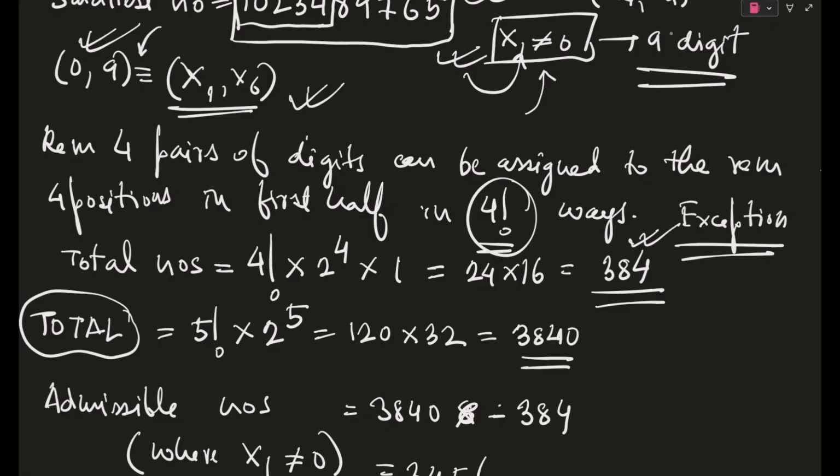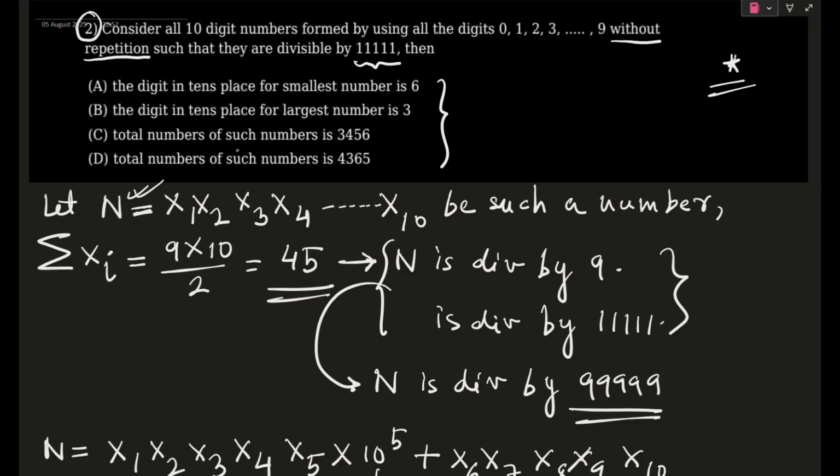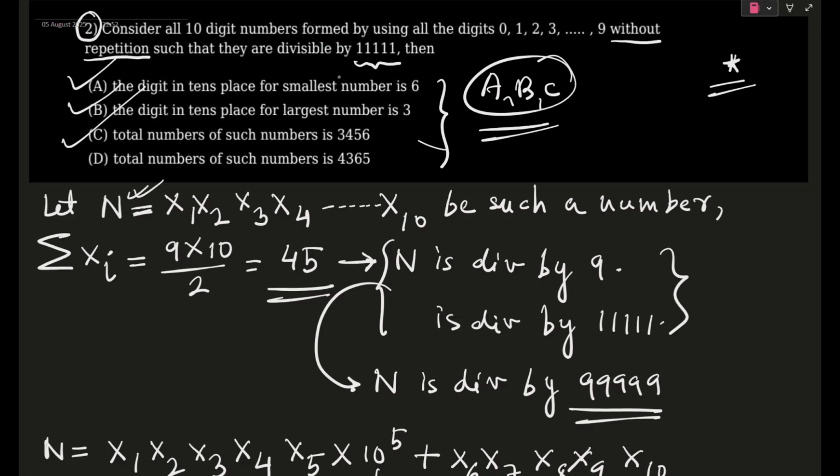So if we go on to our options, our options say digits in tens place for the smallest number is 6. Yeah, it's correct. Digits in tens place for the largest number is 3. Yeah, very correct. And total number of numbers is 3456. So A, B, C will be the correct answers for this particular question. I hope you like this question, guys. This was a really good question on permutations. So now we will go on to our second question.